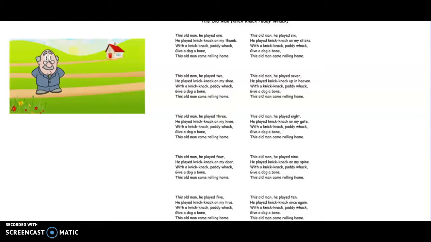This old man, he played, show me 3 fingers. 3. He played knick-knack on my, touch your knee. With a knick-knack, paddywhack, give a dog a bone. This old man came rolling home. Show me 4. This old man, he played 4. He played knick-knack on my door. Can you find a door in your house? Where's a door? Show me. With a knick-knack, paddywhack, give a dog a bone. This old man came rolling home.